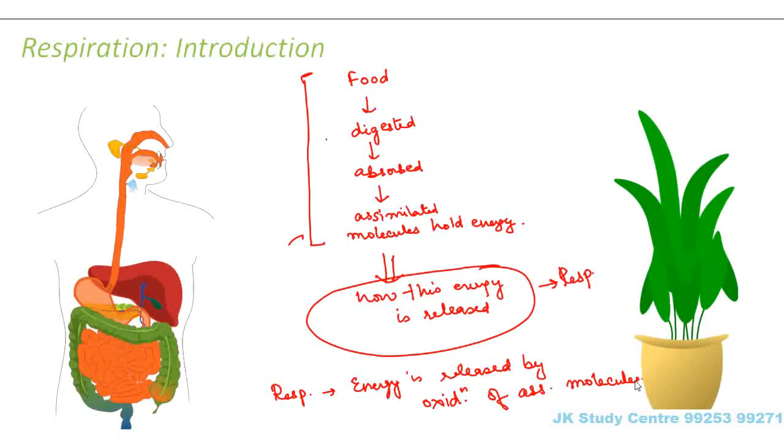This phenomenon of respiration happens not only in animals but in plants. In fact, it happens in all living organisms, right? So here we will now talk about the process of respiration.